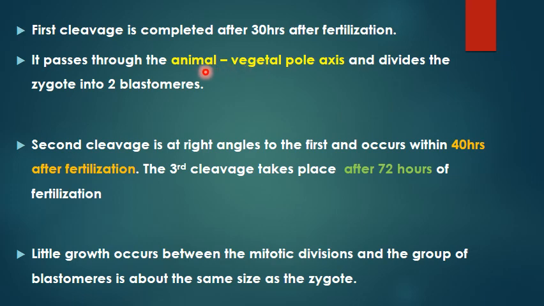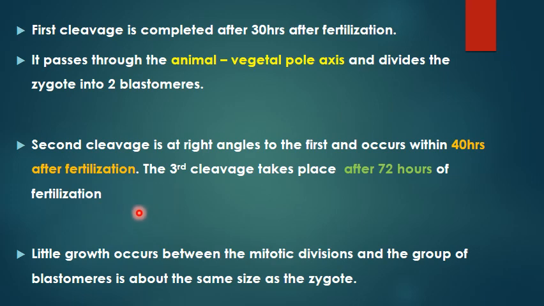So, the first cleavage is through the animal-vegetal pole, and as a result, it is going to divide the zygote into two blastomeres. Second cleavage will occur at right angles to the first and occurs within 40 hours after fertilization, and the third after 72 hours of fertilization. As a result, by repeated cleavage divisions, we will have a solid ball of cells formed.